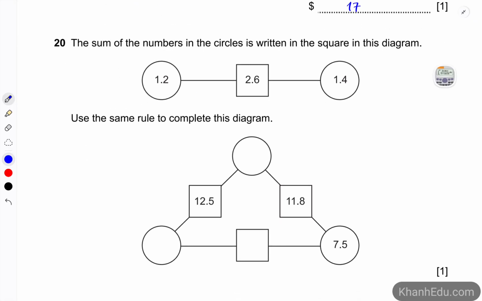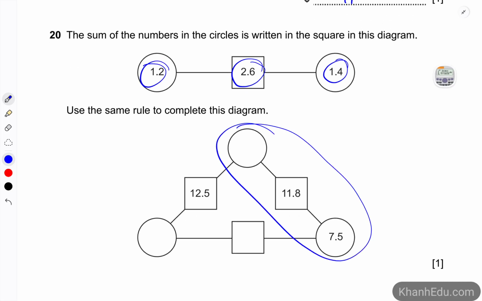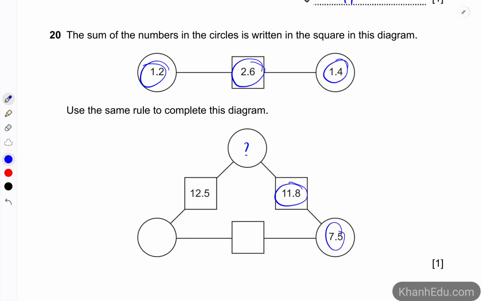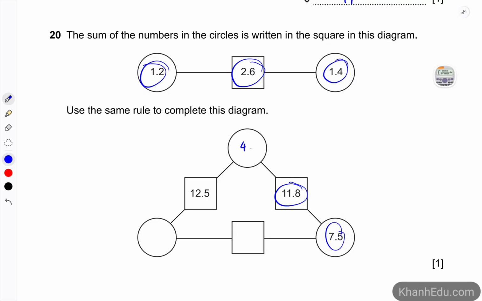The next question. The sum of the numbers in circles is written in the square in this diagram. So 2.6 is equal to 1.2 plus 1.4. So how about this? In order to find this circle, we're going to take 11.8 minus 7.5, which is 4.3.